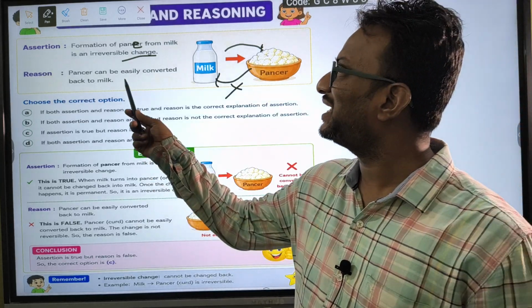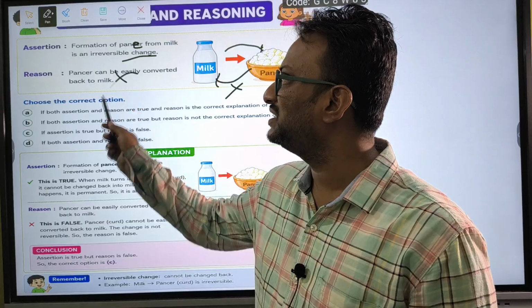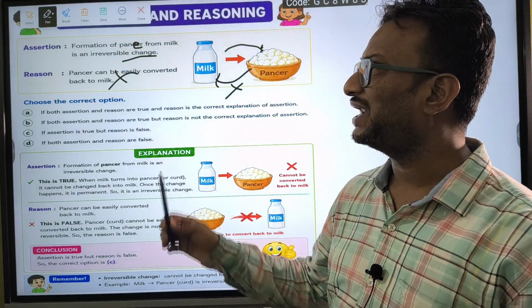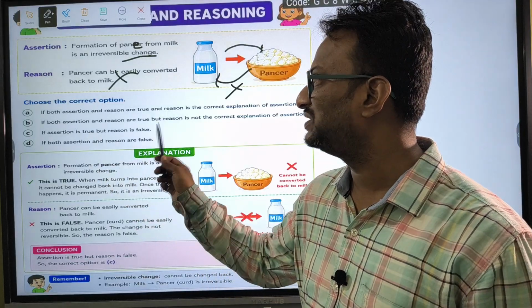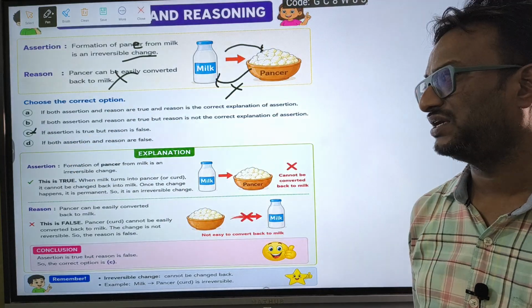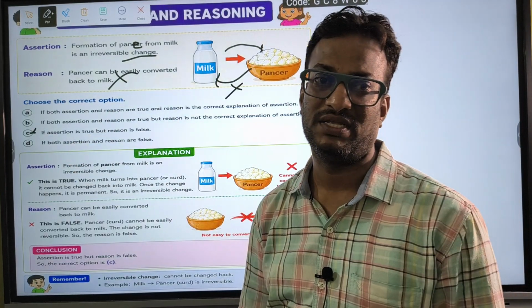Next, the reason: paneer can be easily converted back into milk. This is false. The reason is false. So the correct option is: assertion is true but the reason is false. The answer is C. Directly we know it. There is no need to discuss this further.